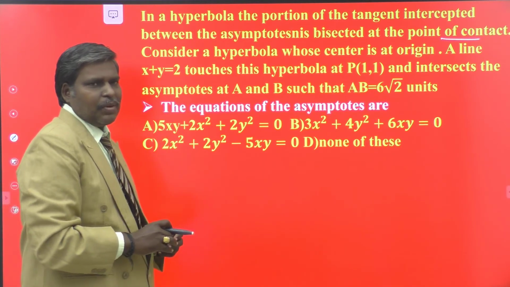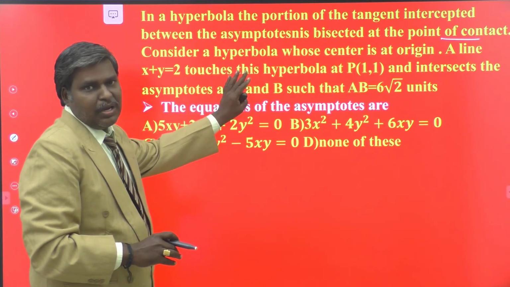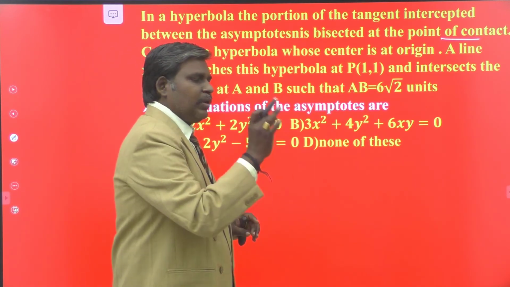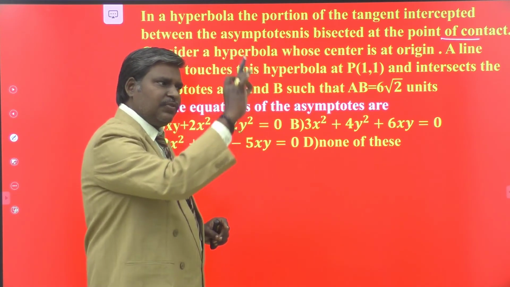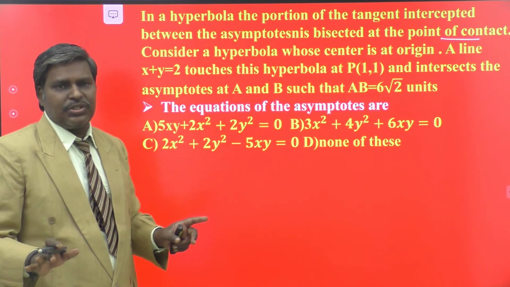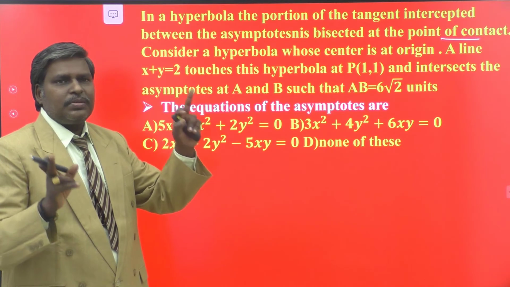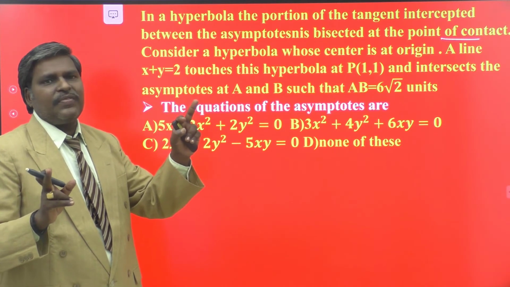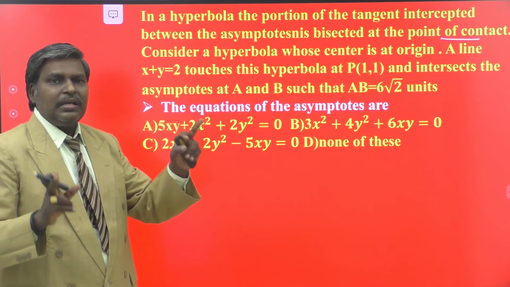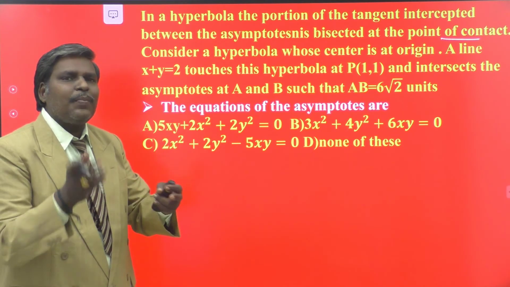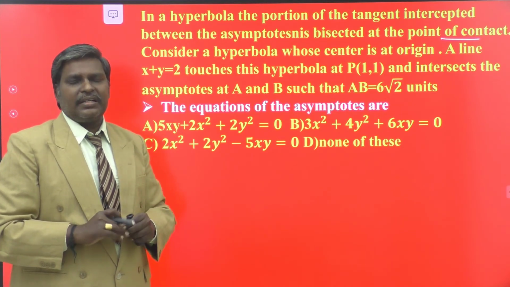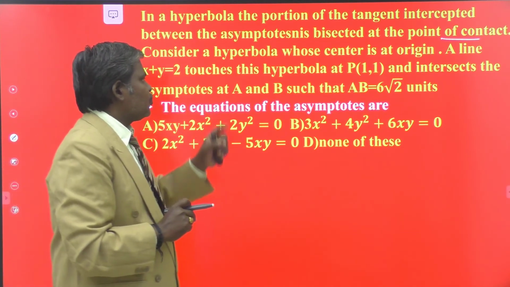If you take any hyperbola, in this problem, in this paragraph, and take any point on that hyperbola, if you draw the tangent at that point to the hyperbola, that intersects the asymptotes. Suppose P and Q are the points of intersection of the tangent with the asymptotes, then the midpoint itself is the point of contact. That is the thing in this question.